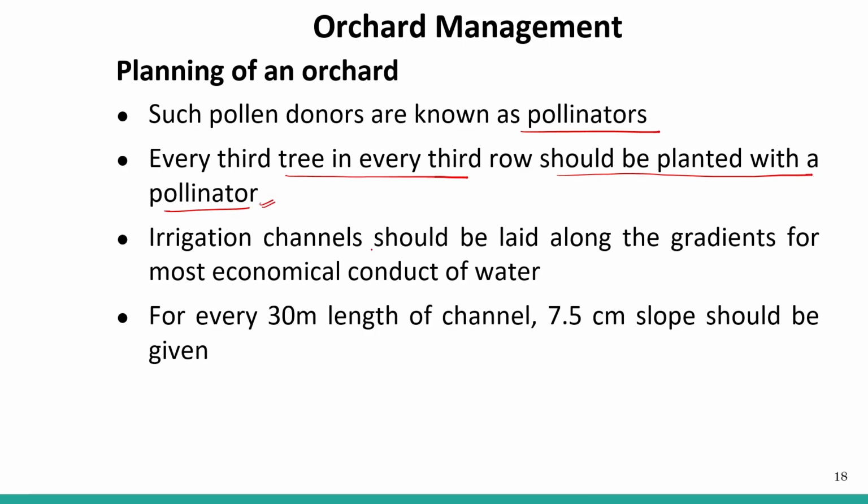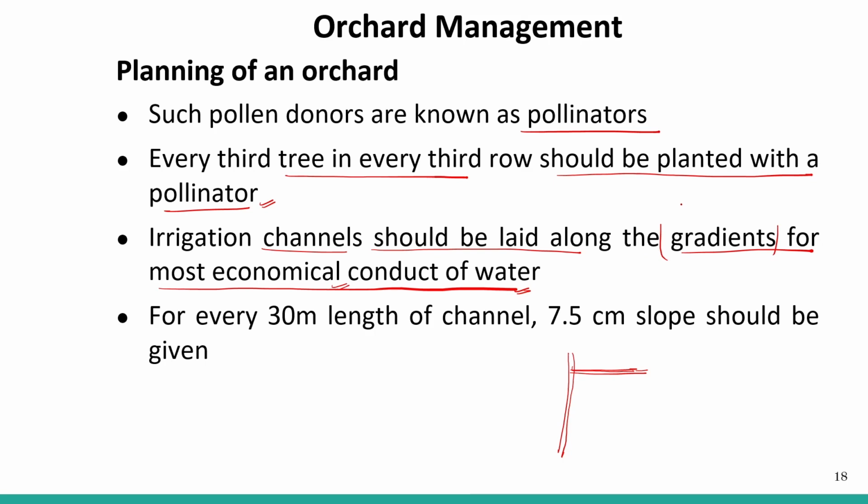Irrigation channels should be laid along the gradients for the most economical conduct of water. So we must create some channels in our orchard, and the channels can be divided in such a way that every part of our orchard, the water can be available very easily. So the irrigation channel should be laid along the gradients for the most economic conduction of water.